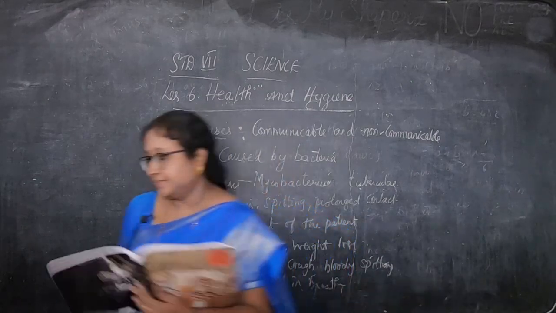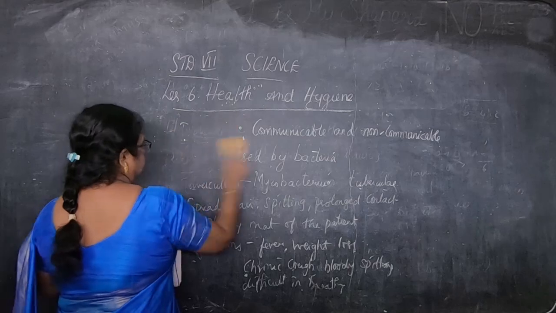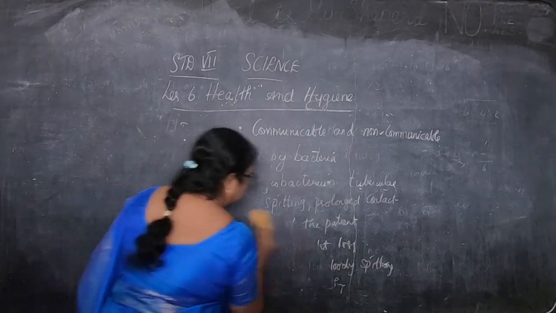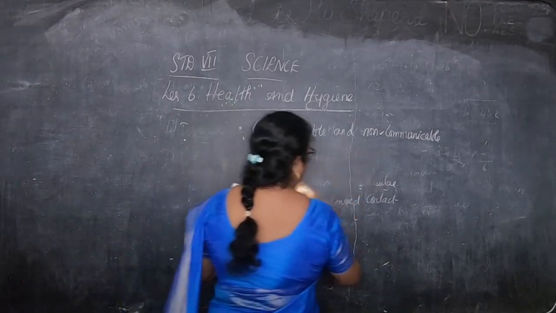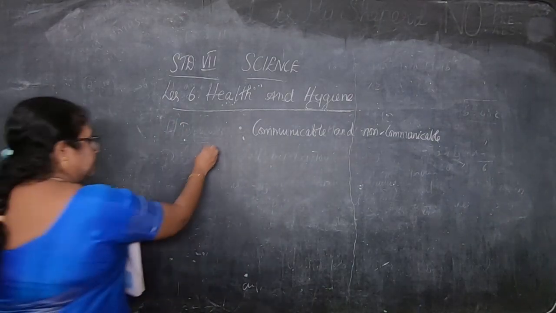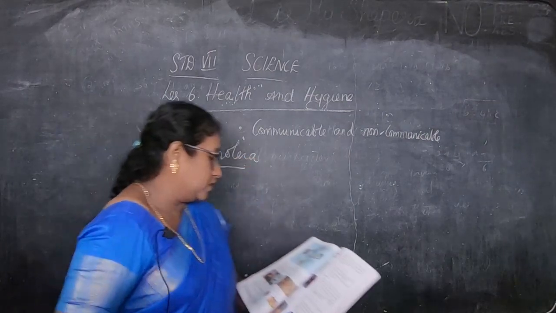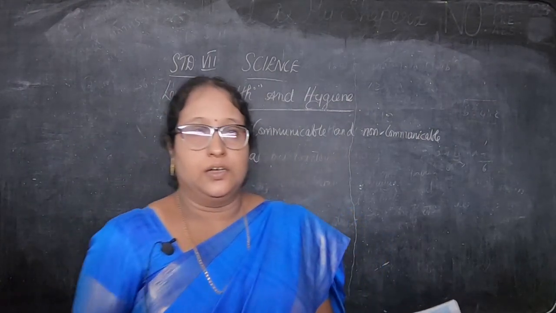So, next is cholera, children. First we saw about tuberculosis. Now we are going to see cholera.